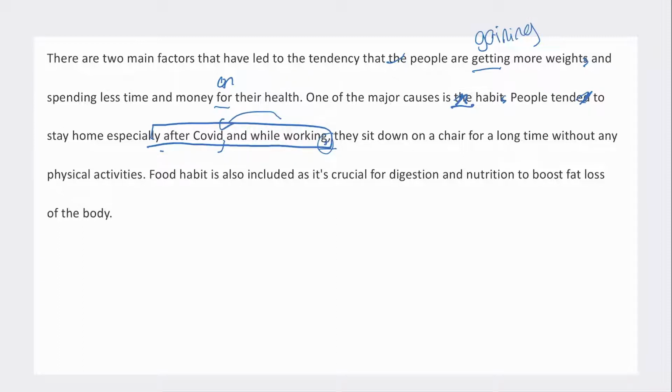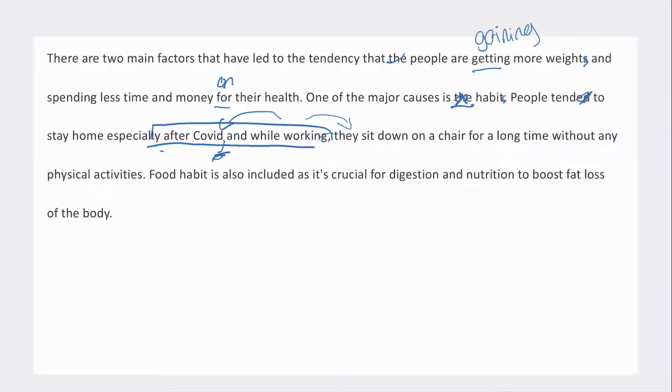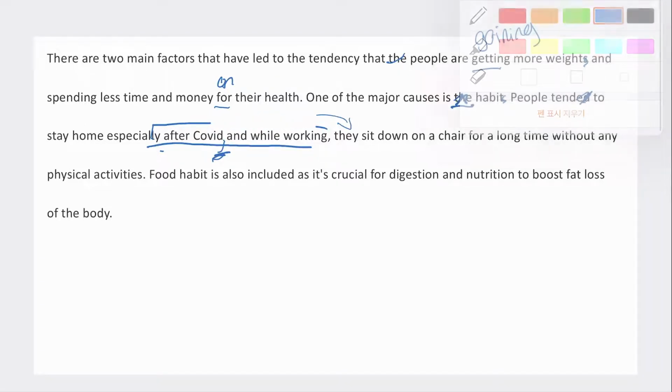Okay, or this is the second way. I'm going to read it with a comma here. People tend to stay home, especially after COVID. And while working, they sit down on a chair for a long time without any physical activities. Okay, so then that's saying that while working, they're sat down in the chair. So, I feel like this way is more natural. And so I would want to have it done that way. Okay, so I'd want to keep this comma here.